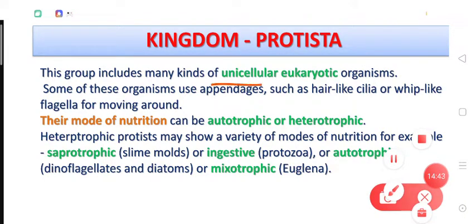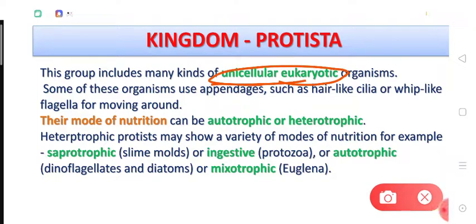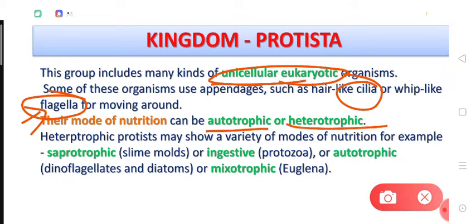You know that unicellular and eukaryotic organisms are called kingdom Protista, right? They have different appendages for movement. For example, they have bristle-like structures known as cilia and whip-like structures known as flagella for their movement. If we talk about mode of nutrition, then there may be both autotrophic and heterotrophic, right? Autotrophic examples are dinoflagellates and diatoms. If we talk about saprotrophic also, then slime molds are the protists which have saprotrophic mode of nutrition.